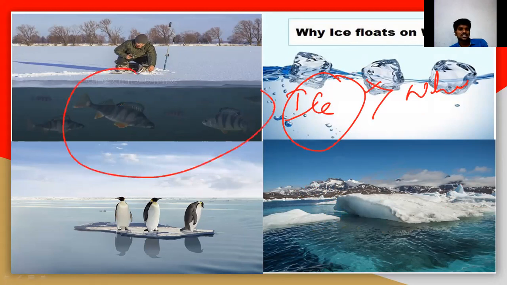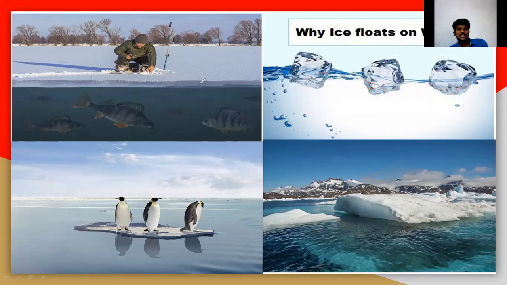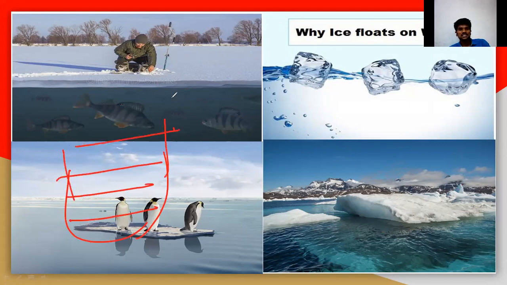In Antarctica or whatever cold countries, generally in the ocean, the ice floats on the water. If the density were very high compared with the water, it must be deposited under the water. Let us take this as the ocean, and these are the layers. This is the ice floating on the water, and there are fishes under the water like this.